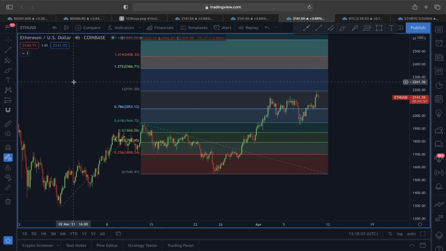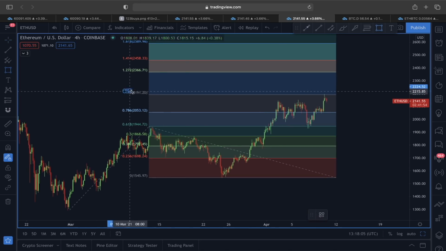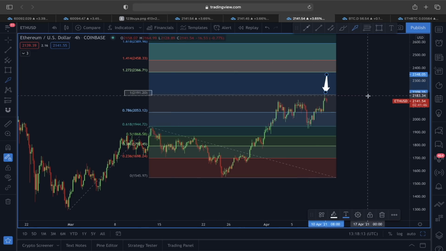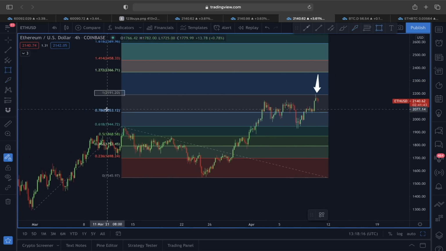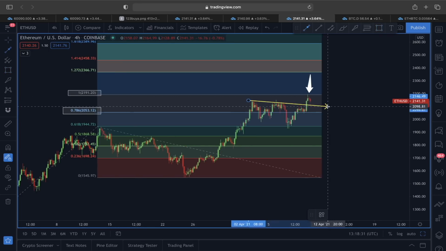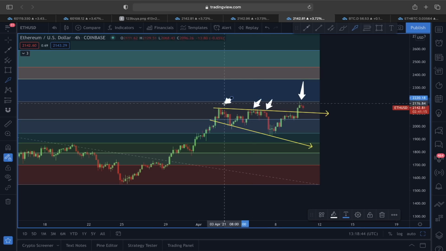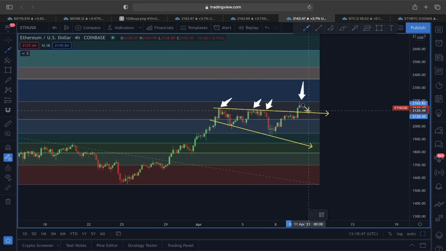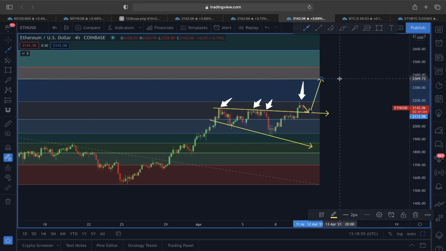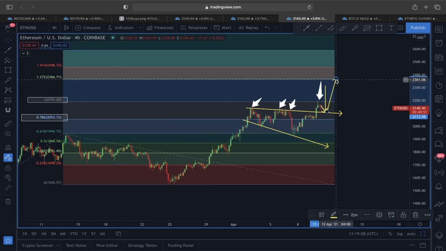this upward price movement. You can see exactly when we came to this 100% Fibonacci extension level, we found a rejection. You can see here very clearly, guys, exactly after reaching the 100% Fibonacci extension level. So right now, even if we are going to see any sort of a pullback again back towards this 0.786 Fibonacci level, it should be absolutely fine, because right now I will give you this one price structure. This is a descending broadening wedge, and price retesting the upper line which previously acted as a resistance is also a bullish scenario. So even if the price of Ether is going to see any sort of reversal again around the upper line area of this descending broadening wedge, we could still see a retest and then a potential bounce here in this manner. So let's see how this one is going to play out.